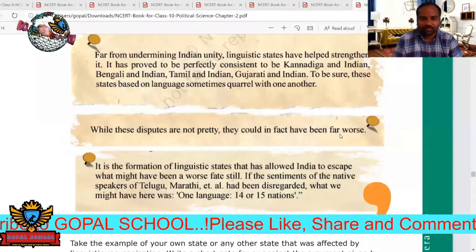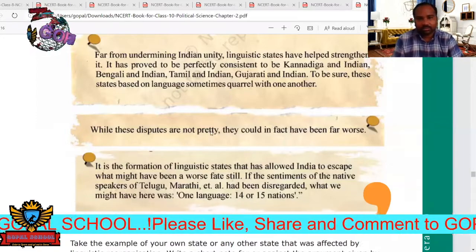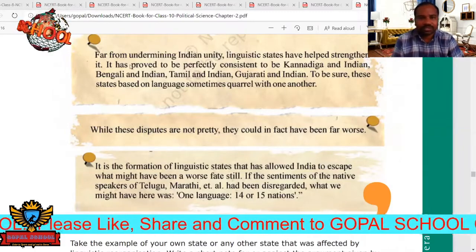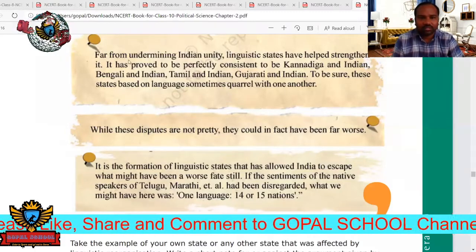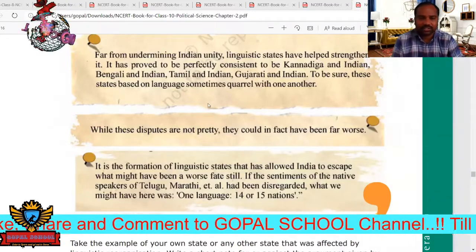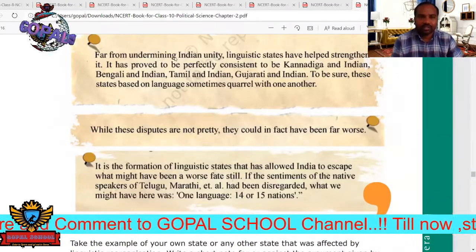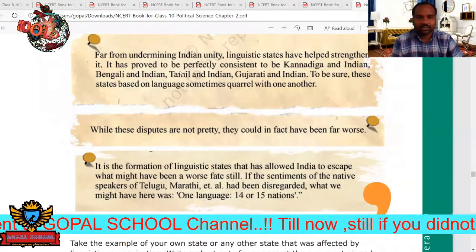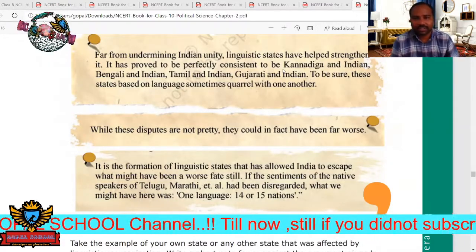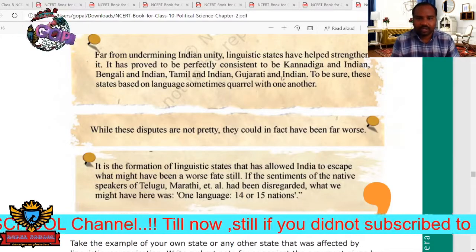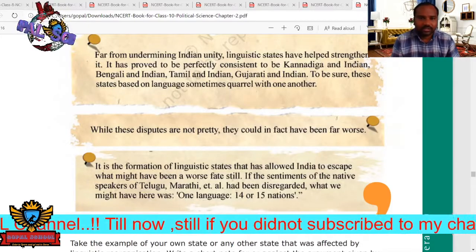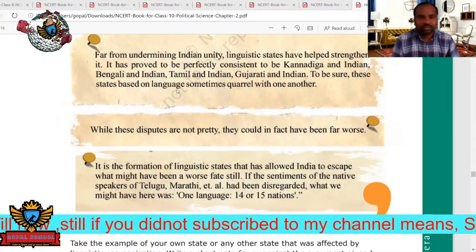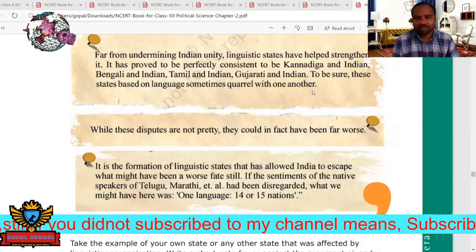they could in fact have been far worse. So these are called the disputes. So here also you can see this, okay. If you read these quotations, later you can see this. Far from undermining Indian unity, linguistic states have helped strengthen it. It has proved perfectly consistent for Kannadiga and Indian, Bengali and Indian, Tamil and Indian, Gujarati and Indian. So states based on language sometimes quarrel with one another.